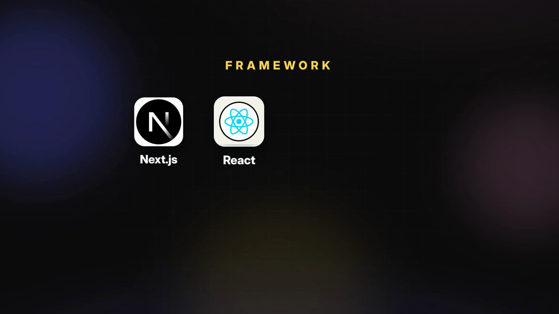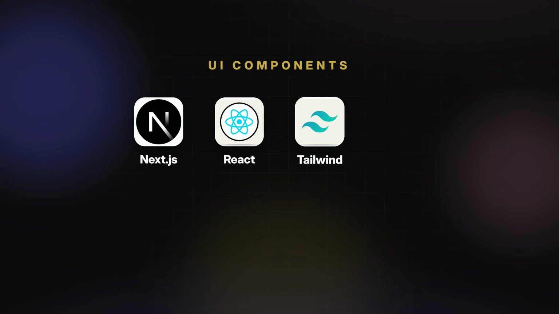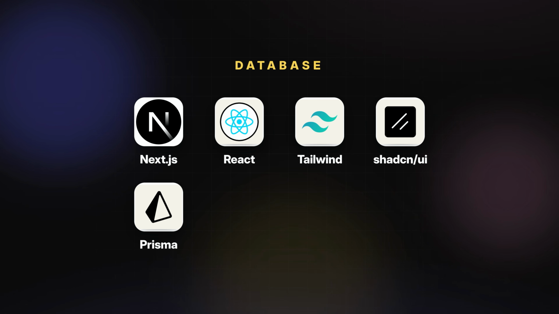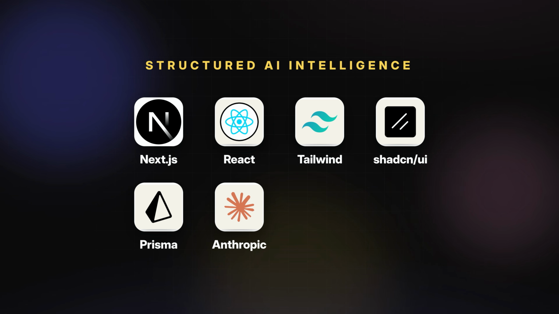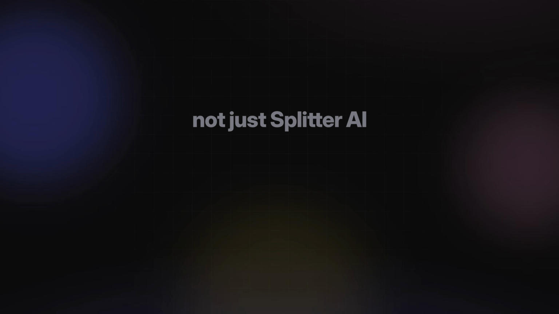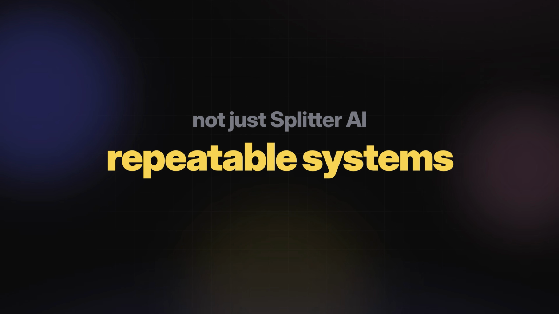Next.js and React for the framework, and yes, the latest versions. Tailwind and Shadcn UI for the UI components, Prisma for our database, and Anthropic SDK paired with Zod perfectly for structured AI intelligence, and Clerk powering the entire user infrastructure. By the end of this video, you just won't have Splitter AI, you will have a repeatable system for building anything.